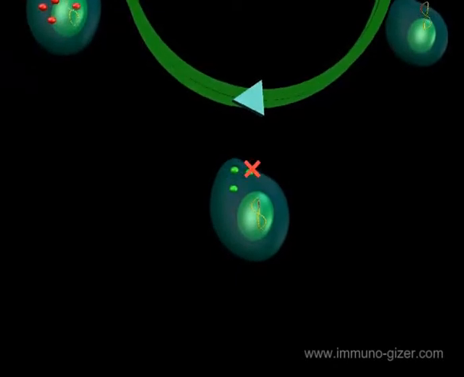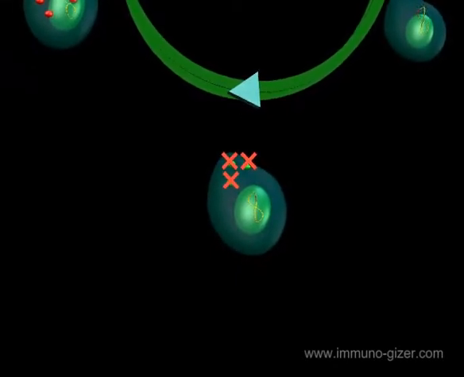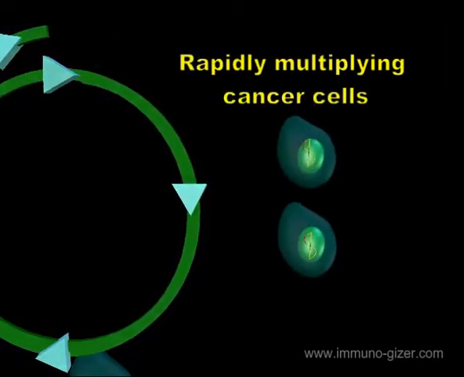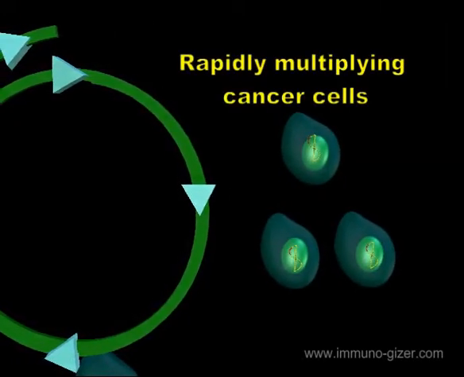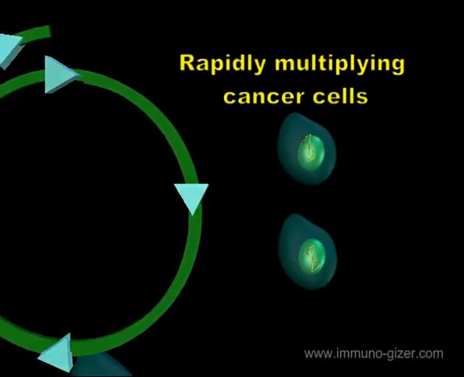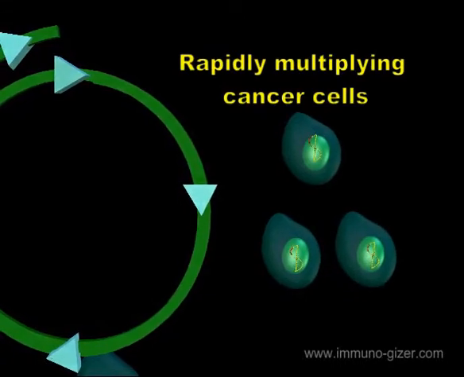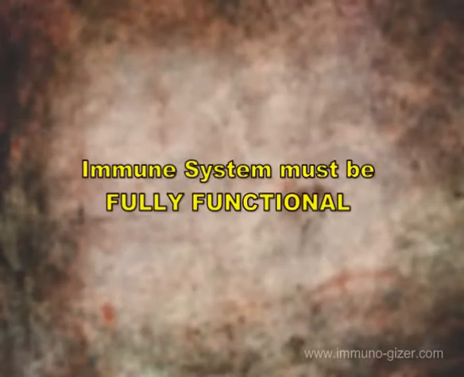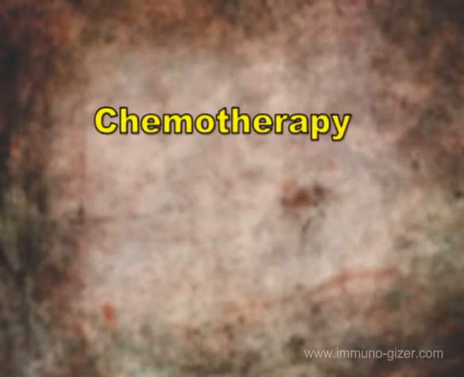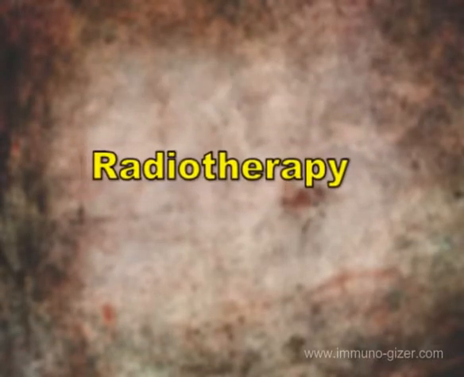As we saw earlier, mutation inside the cancer suppression gene itself renders the cell incapable of stopping the growth of cancer cells. It is the fundamental nature of this failure that presents the immune system with a distinct disadvantage in protecting the body against cancer cells. It is therefore imperative that all aspects of the immune system are fully functional, if cancer is to be eradicated from the body. The use of various modalities of cancer treatment such as chemotherapy, radiotherapy, and surgery.